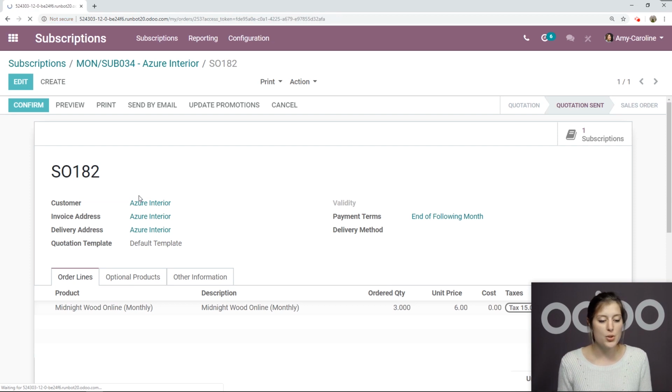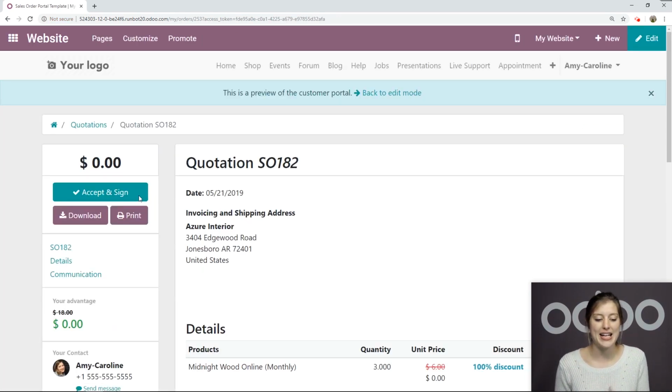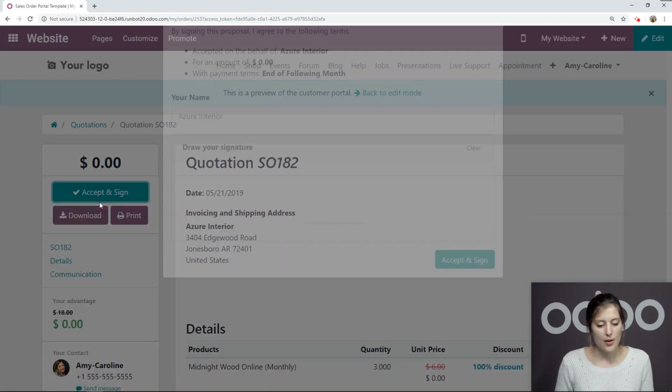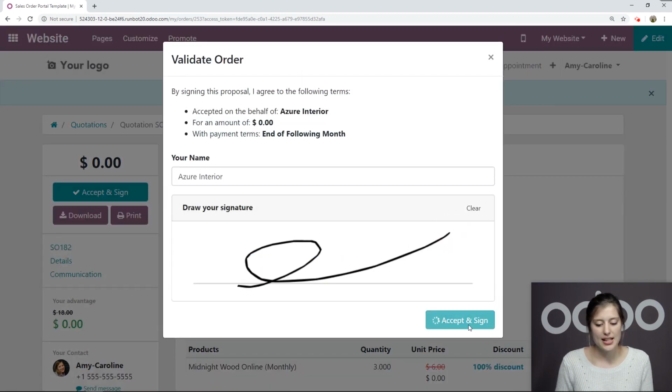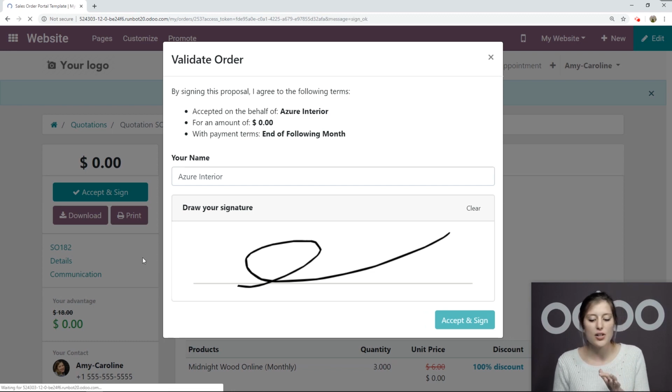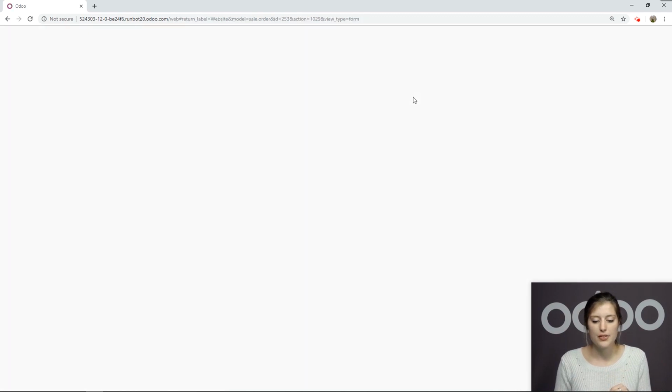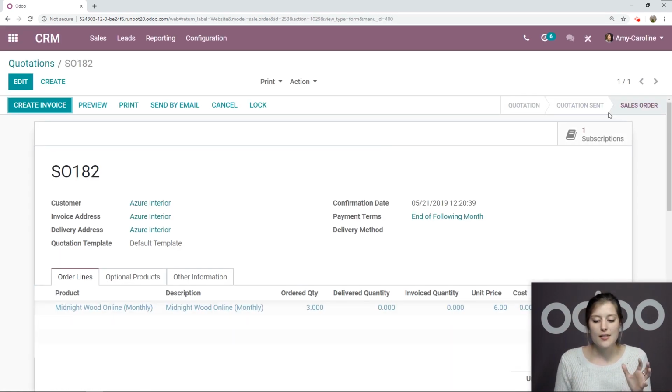Once we do that, we're going to go ahead and accept and sign on behalf of the customer. So let's click on Accept and Sign. We'll sign. Once that has loaded and it's good to go, we're going to go back in edit mode. And then we're going to click on the Smart button to access the subscription really quickly.